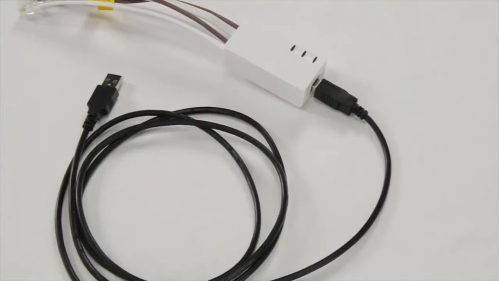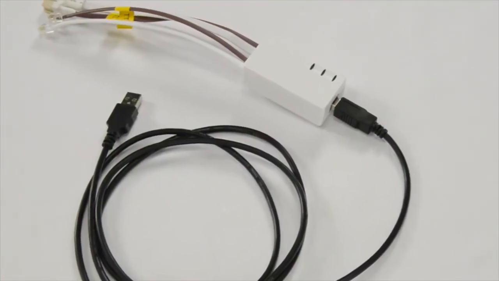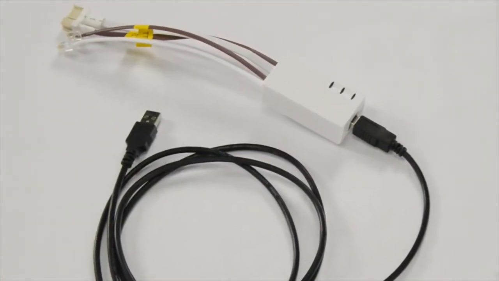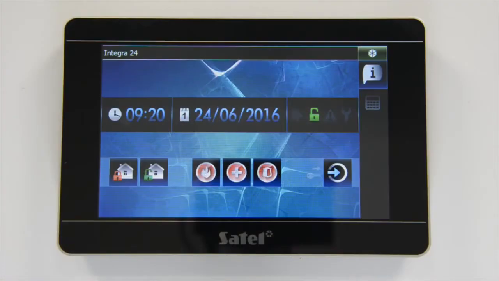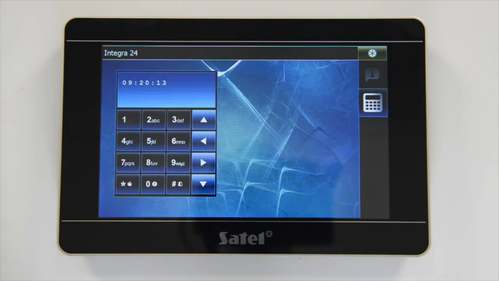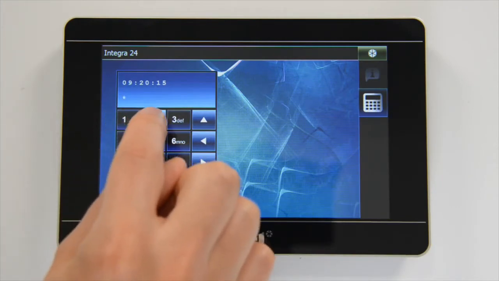You will also need a USB-RS converter and a network cable unless the keypad is connected to the network. Enter the control panel service mode and open the keypad enclosure.